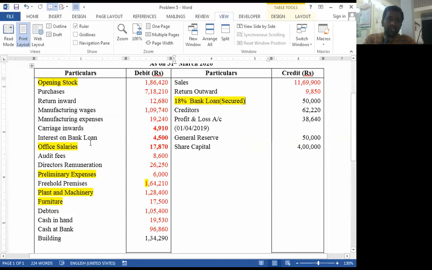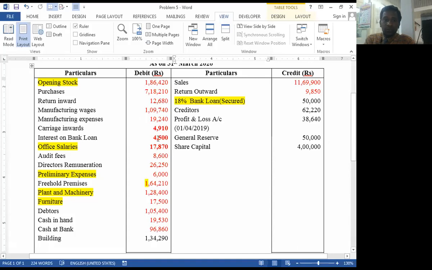If the debit amount of interest on bank loan is equal to 9,000, then there is no need to calculate or transfer any interest other than such interest transferred to debit side of profit and loss account.